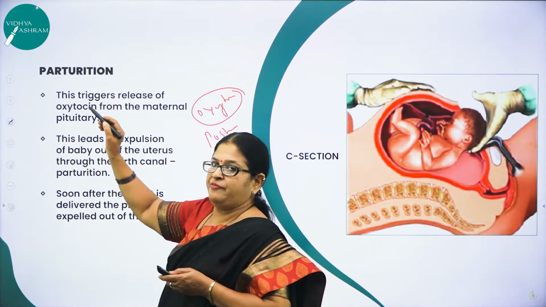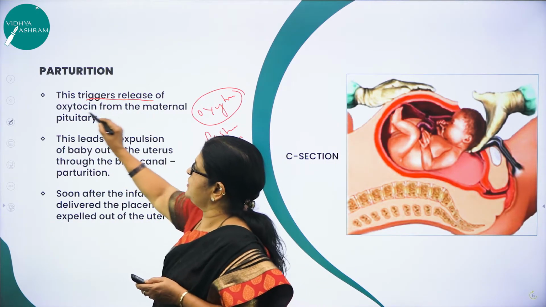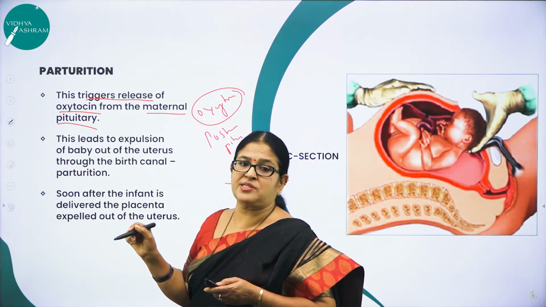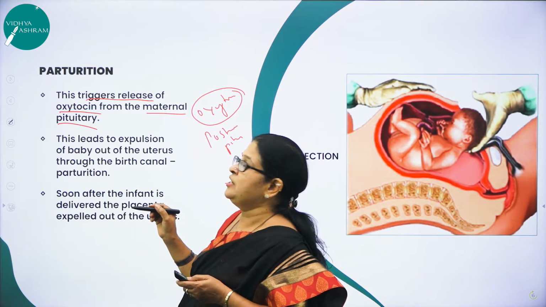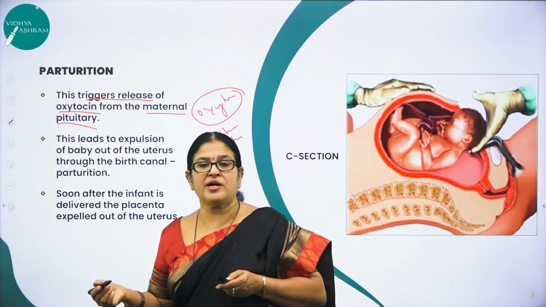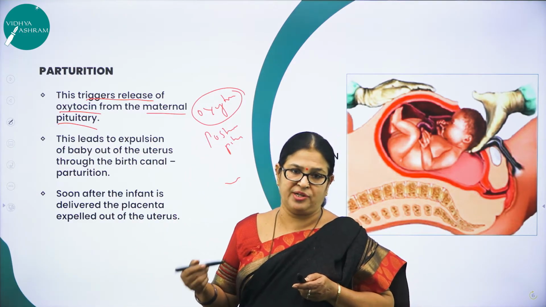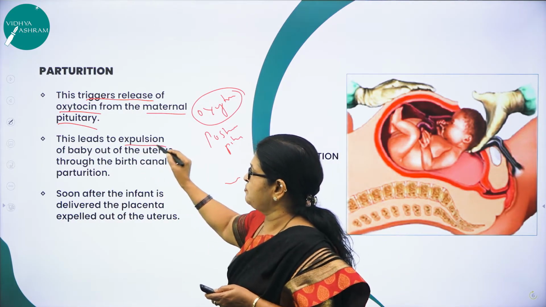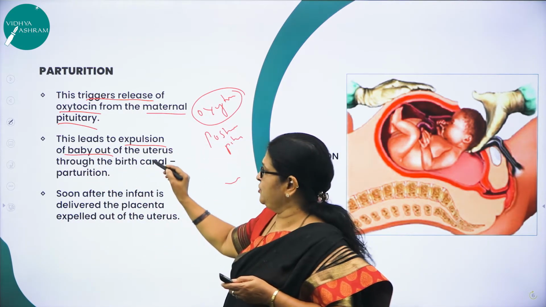Now, this fetal ejection reflex triggers the release of oxytocin from the maternal pituitary. Because of this hormone called oxytocin, vigorous and stronger contractions of the uterine wall take place, ultimately leading to the expulsion of the baby out of the uterus.